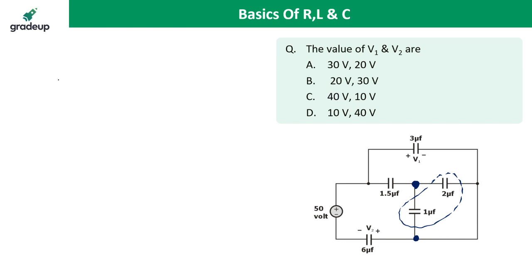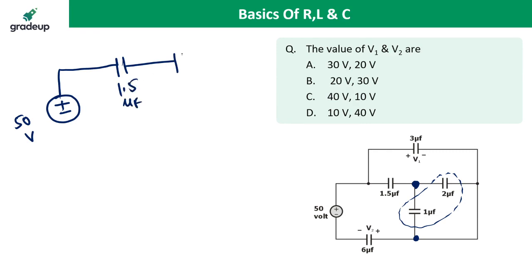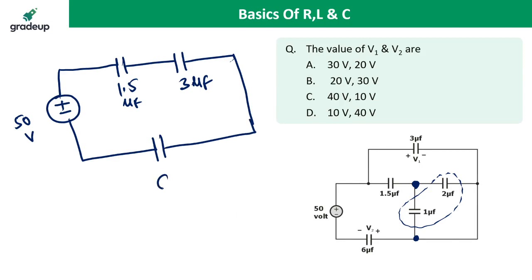If I make the equivalent circuit, it would be like this. It is the 50 volt source, 1.5 microfarad, and 3 microfarad, and 6 microfarad. It is the V2, and across this it is a 3 microfarad, and this voltage is the V1. Now these two capacitors are in series and this one is in parallel.